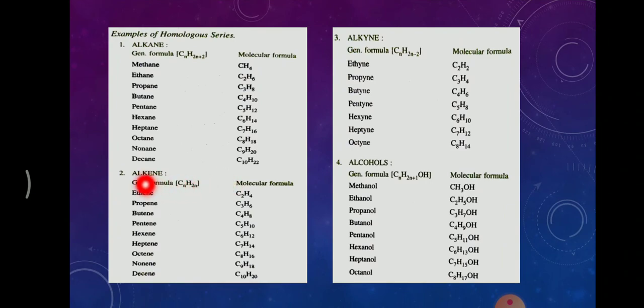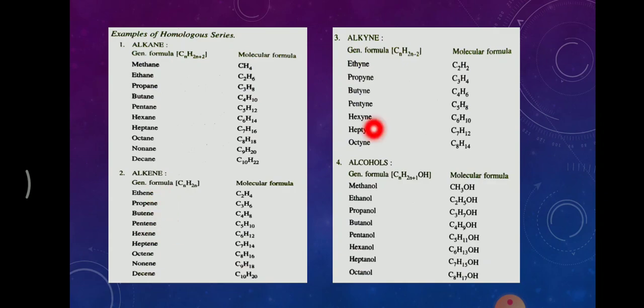In this way, alkenes have the general formula CnH2n. There is no methane here. You should be very careful. If they ask the first member of the alkene family, you should not write methane. There is no compound known as methane in alkenes. The first compound will be ethene, second will be propene. So they may ask a question: name the sixth member of the alkene family. According to this, the sixth member will be 1, 2, 3, 4, 5, 6, heptene, not hexene, as there is no methane here.